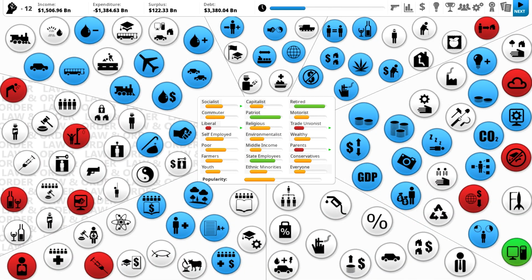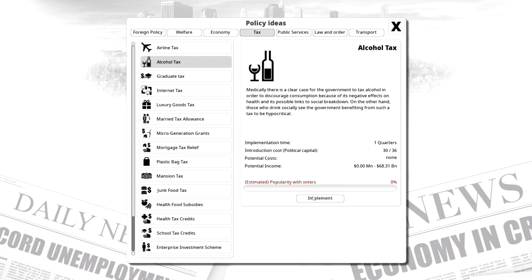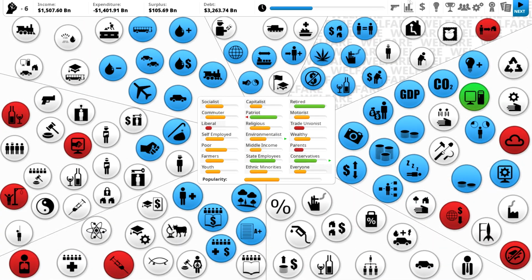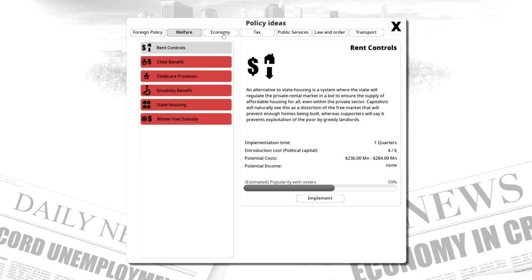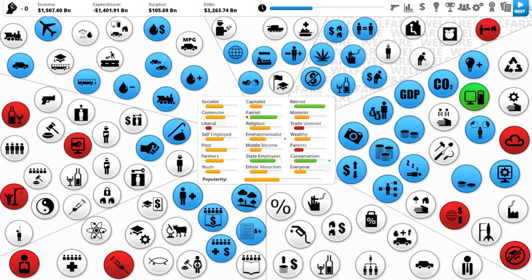And then we're going to start working on some law and order stuff as well. Implement an alcohol tax. That could get us a lot of money. And that will decrease alcohol consumption. And we'll implement fuel efficiency standards, which is basically making sure cars are fuel efficient.